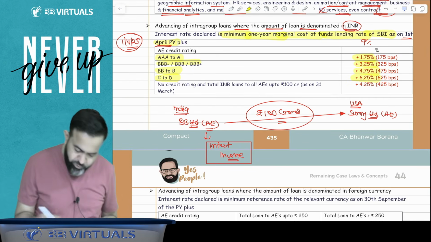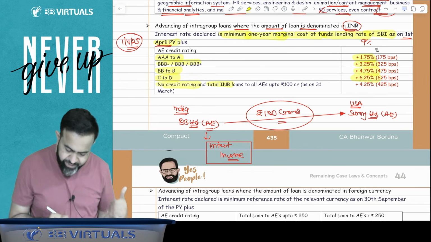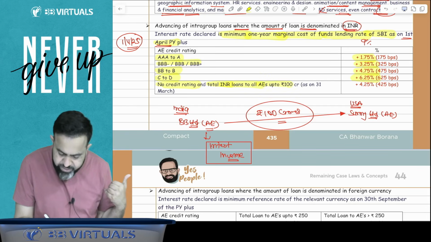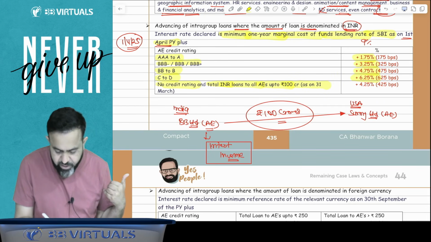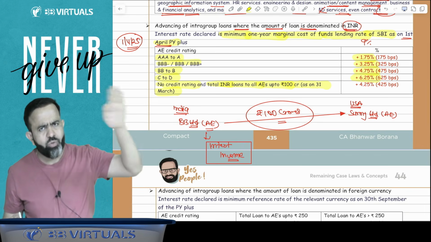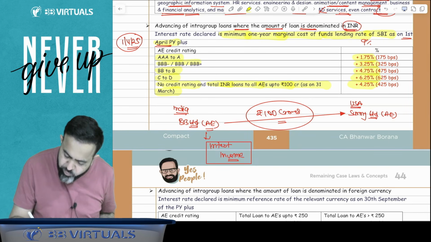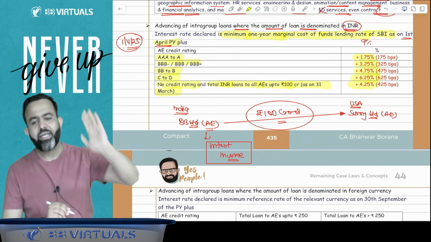And guys, suppose your associate enterprise has no credit rating. So no credit rating, and total INR loan given to all the associate enterprises is up to 100 crore on the 31st March. If there is no credit rating and the loan is within the limit of 100 crore, then guys just add 4.25% to your SBI rate.